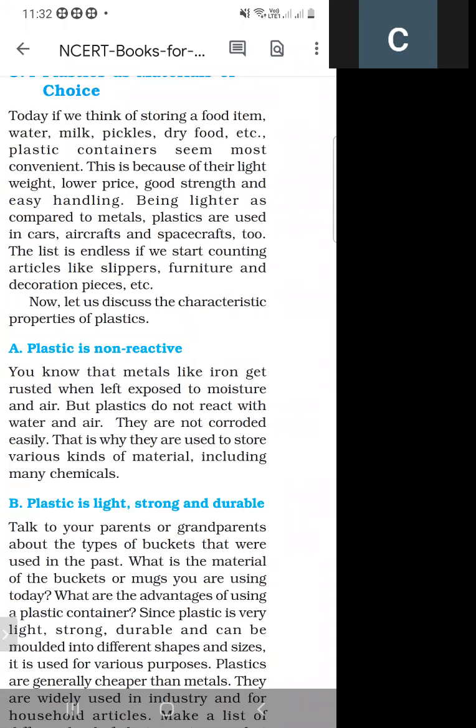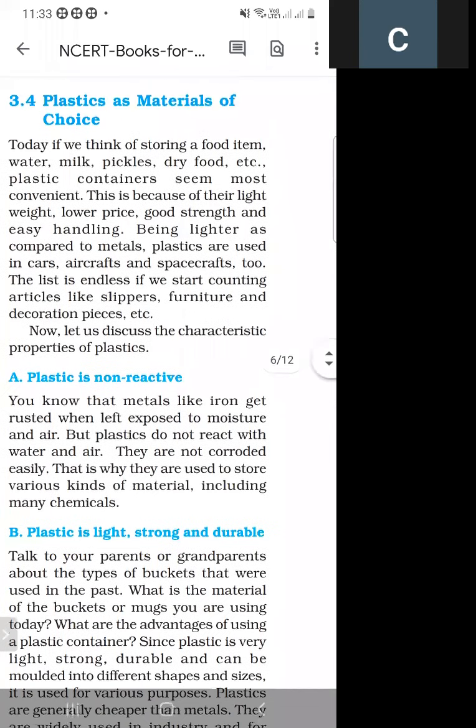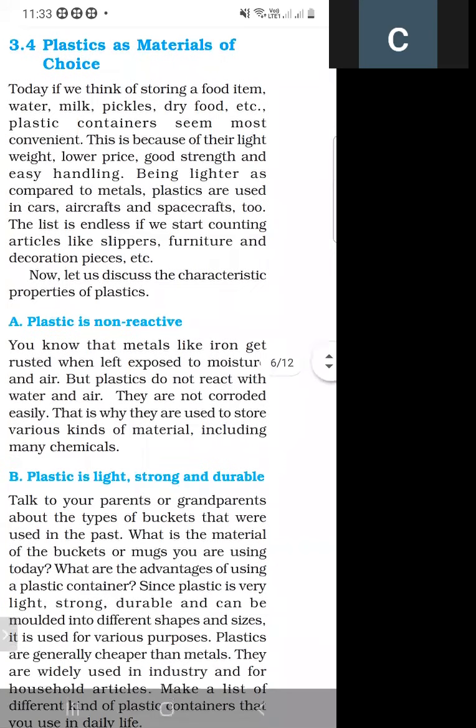The list is endless if we start counting articles like slippers, furniture, and decoration pieces. So many items are made up of plastics, so their counting is endless. So plastics have many uses. And what are the properties of plastic?